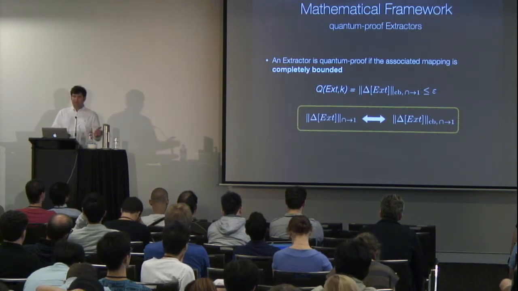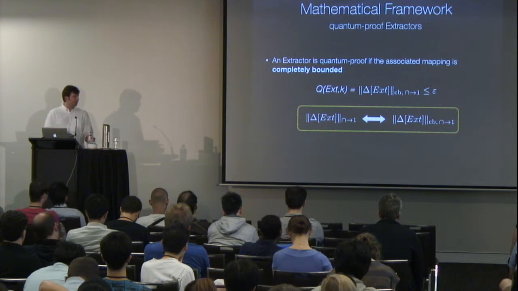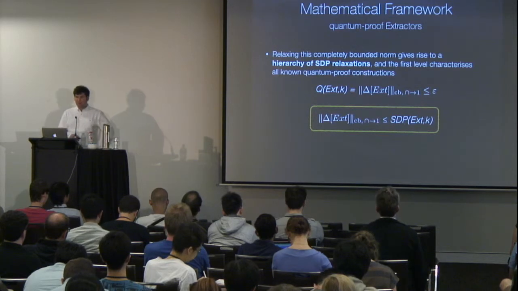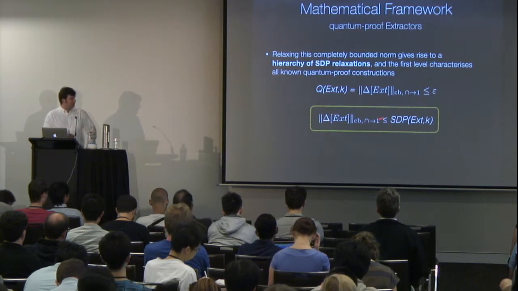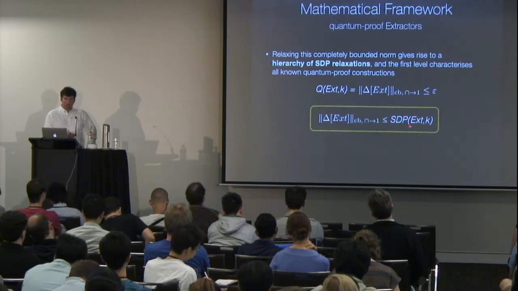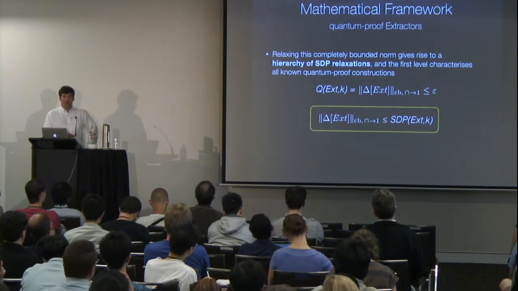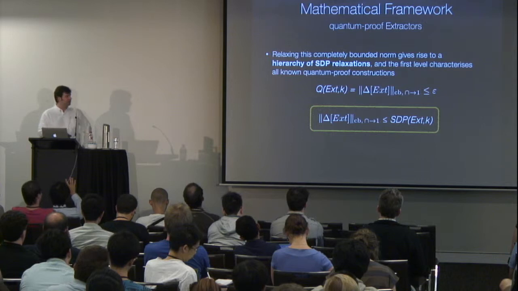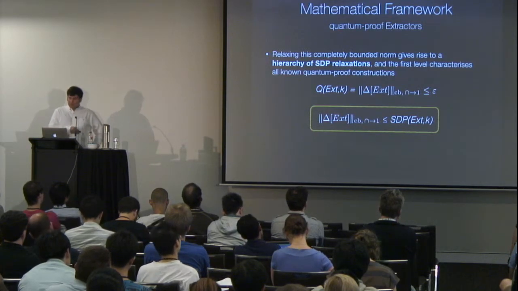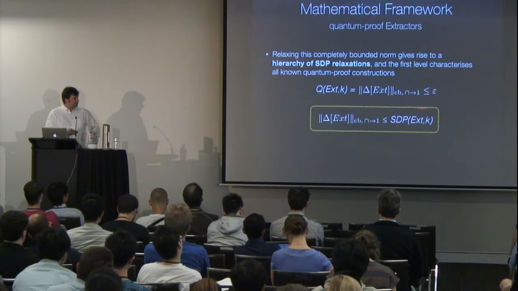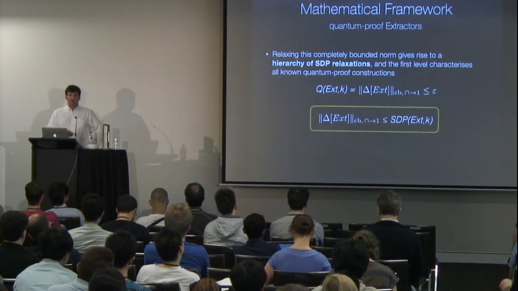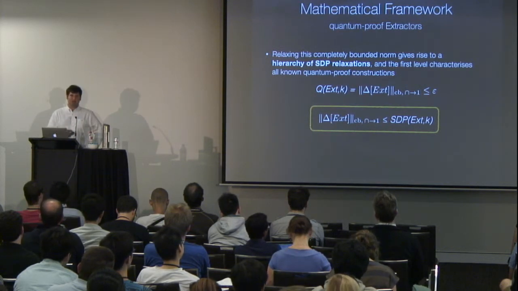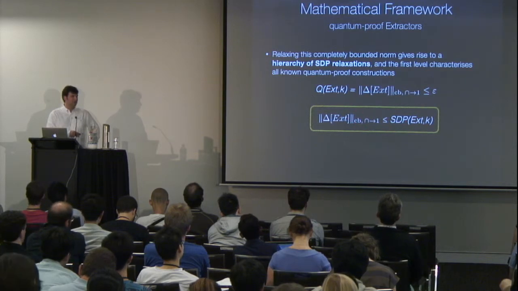And one of these tools, or a small set of tools, gives you exactly that: this completely bounded norm can be upper bounded by a semi-definite program. And this semi-definite program in general is really an upper bound. So we know of an example where this one has to be bigger than this one. I'm going to mention it in a minute on the last slide. But still, as I explained to you, this semi-definite program is enough to understand all known constructions so far. So Trevisan's construction, 2D universal hashing, they all have very nice proofs in terms of this semi-definite program.